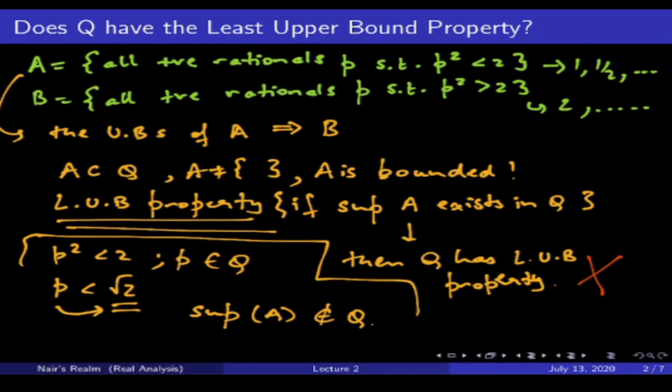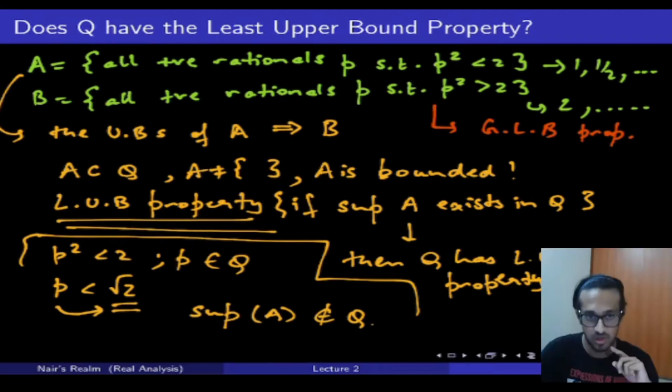And this is a counter example, both A and B. You can check for B as well. B will be an example of why Q does not follow the greatest lower bound property. And A is a counter example of why Q does not have the least upper bound property. So through this counter example, we have actually disproven that statement or the fact.